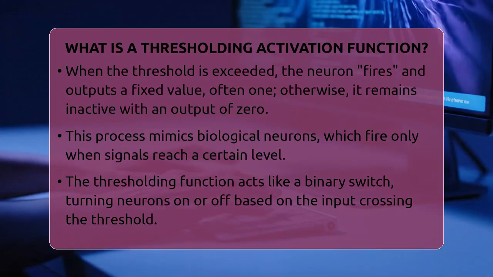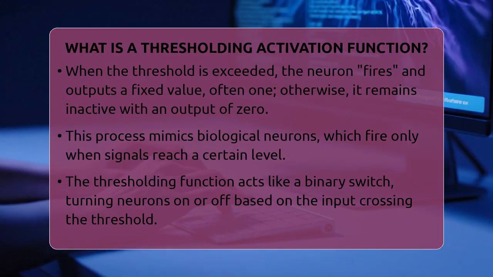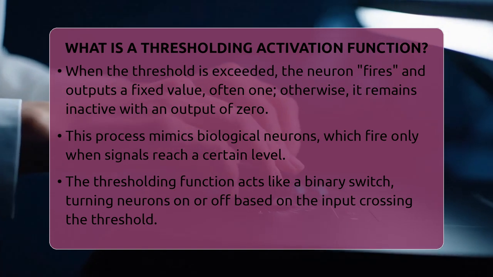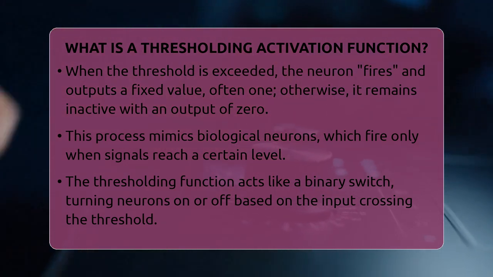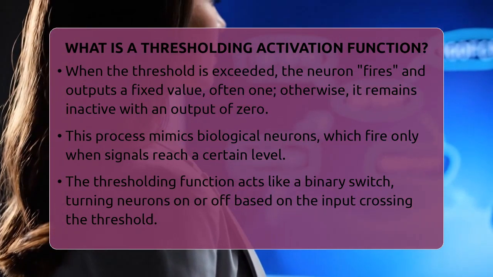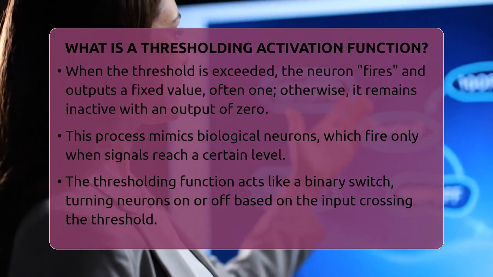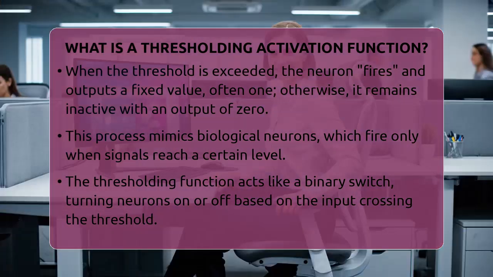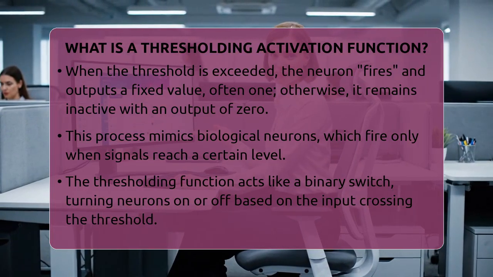The main idea is that the thresholding function acts like a binary switch. It either activates the neuron or not, based on whether the input crosses that threshold. Because of this, it's sometimes called a binary step function or a step activation function. It's very straightforward and easy to compute, which makes it useful in simple models or early neural network designs.